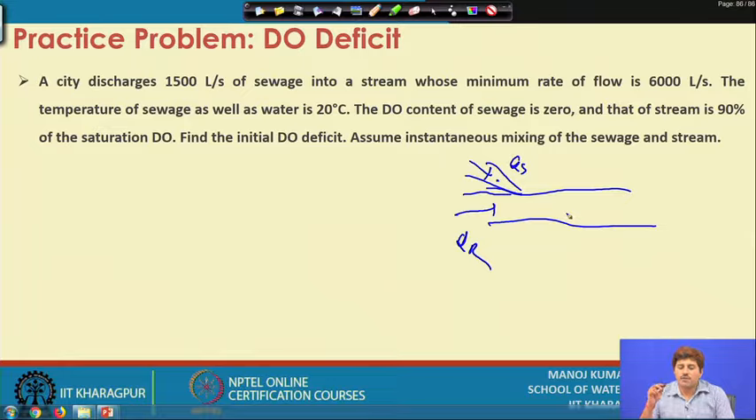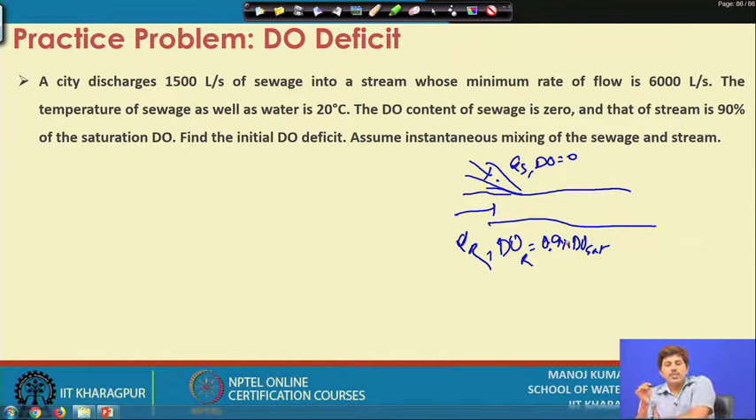The DO content of the sewage is 0. So, the dissolved oxygen here is 0 and the stream is at 90% of the saturation value. The DO of the river is 0.9 times the DO saturation value. Assume instantaneous mixing of the sewage in the stream, and we need to find the initial DO deficit. So, what is the DO deficit?